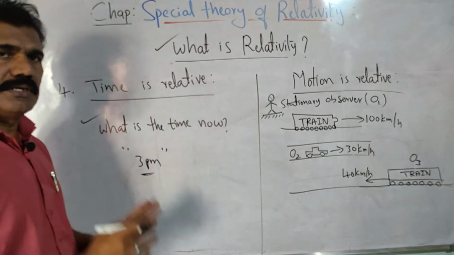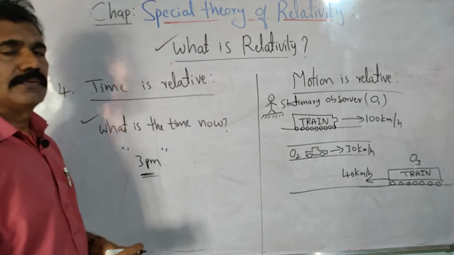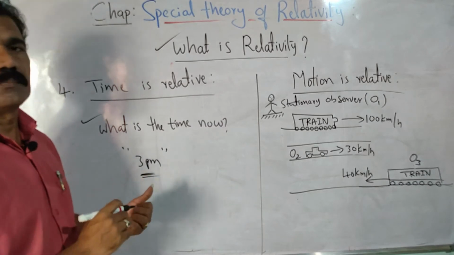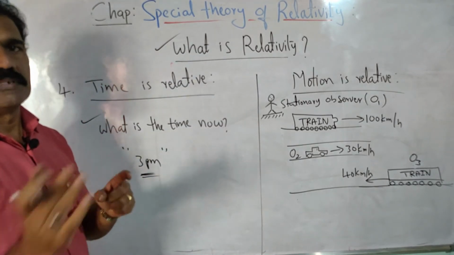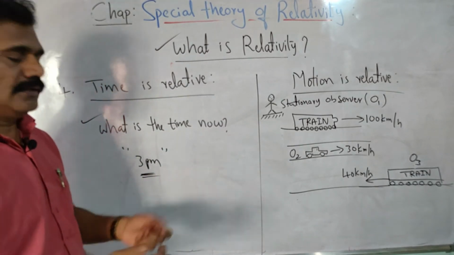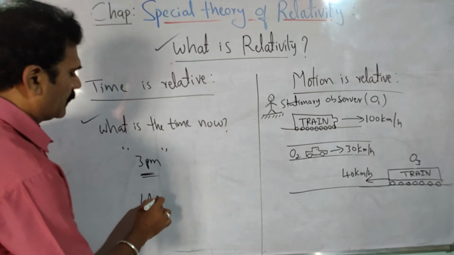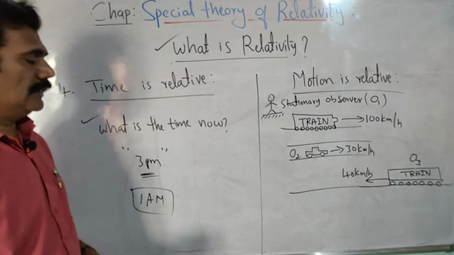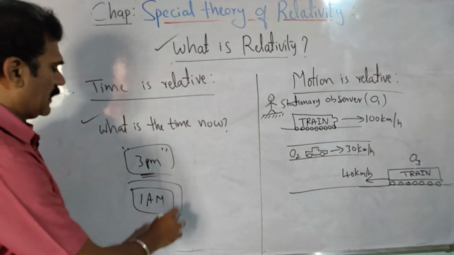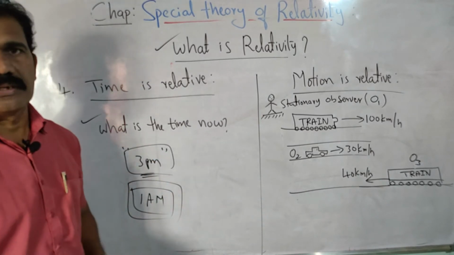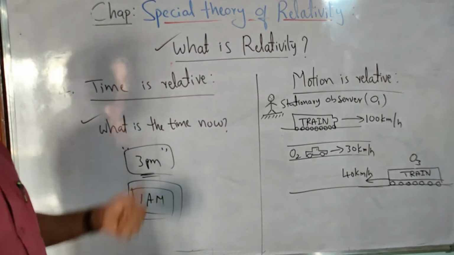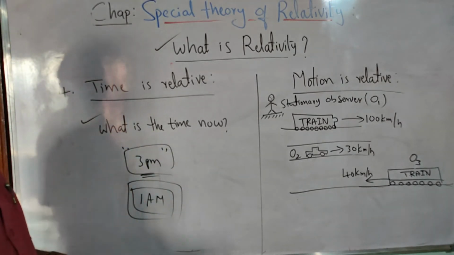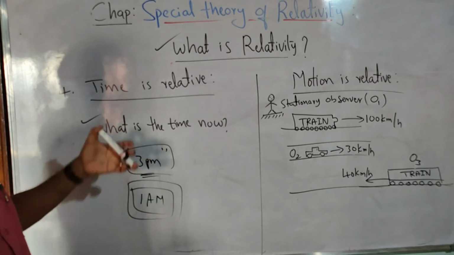With respect to India, the time may be 3 p.m. At the same time, with respect to a person in America, the time is different from 3 p.m. It may be 1 a.m., approximately I am telling. So that is different, no? Automatically this time is different from the time measured in America. In that way we can say the measurement of time is not an absolute quantity, it is again a relative quantity. Okay, that is very interesting, no?